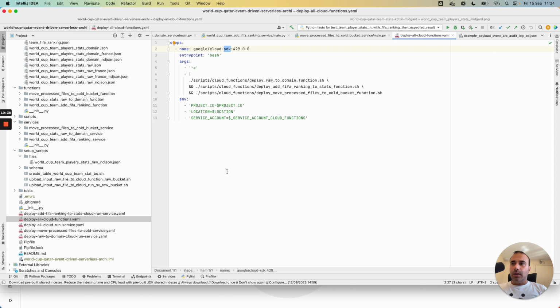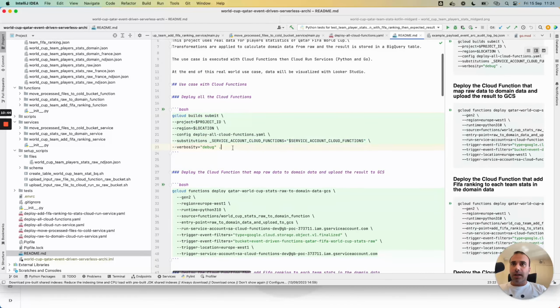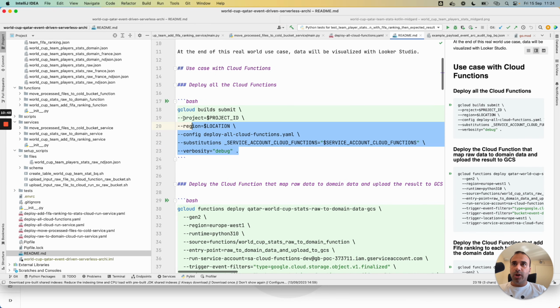I will launch it to save time. I go to the README file and I have this command line to launch the deployment of all my cloud functions. Then I will show the logic and the code for each cloud function.